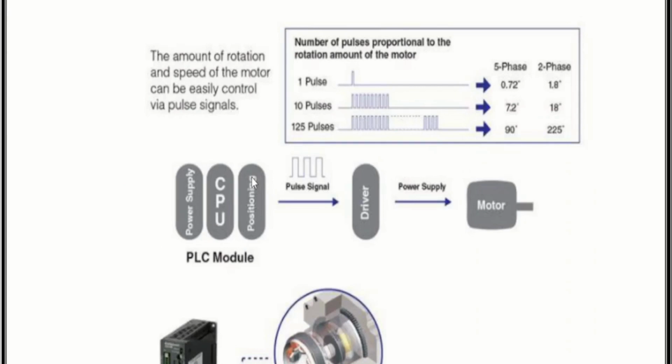The rotating speed of the stepper motor is determined by the speed of the pulse frequency given to the driver, and it is possible to freely change the motor rotation by simply changing the number of input pulses or frequency to the driver. When pulses are input to a driver through a pulse generator, the stepper motor positions according to the number of input pulses. The basic step angle of a 5-phase stepper motor is 0.72 degree and 1.8 degree for a 2-phase stepper motor.